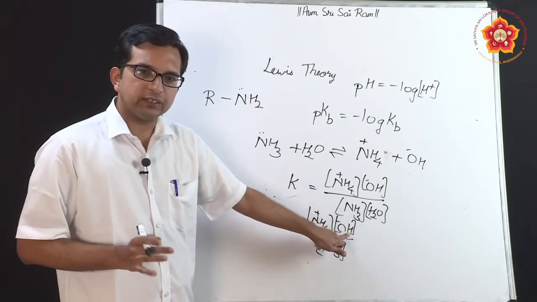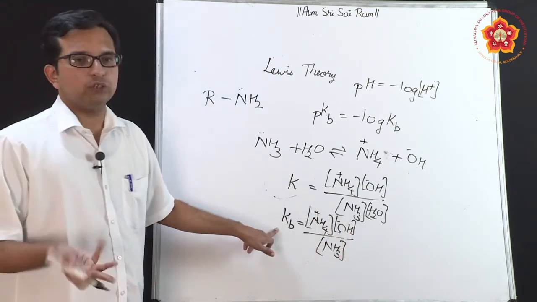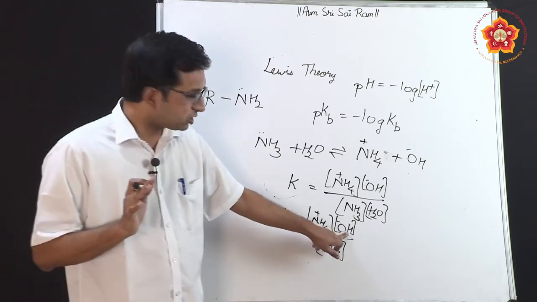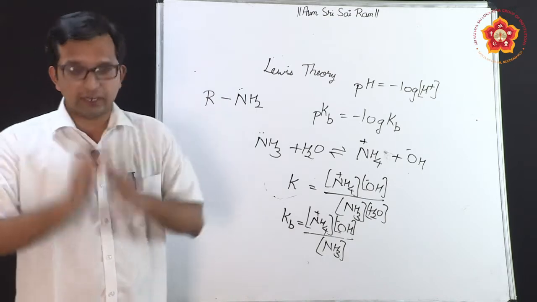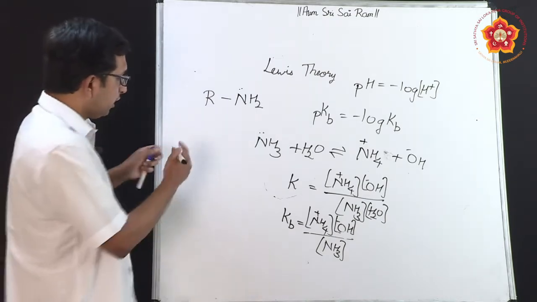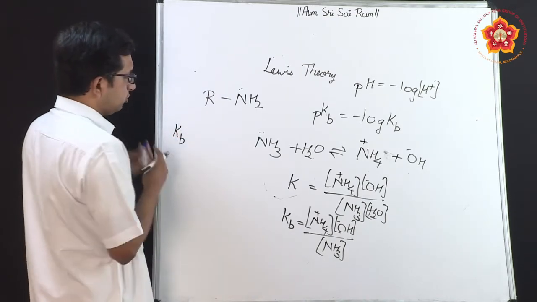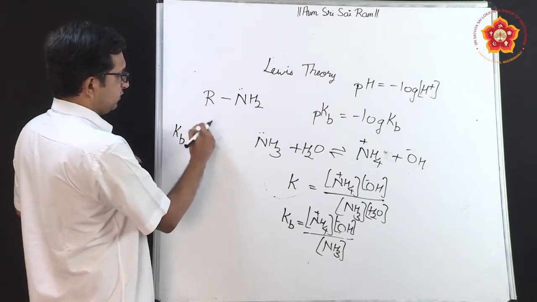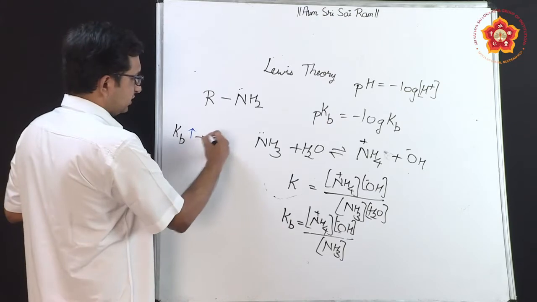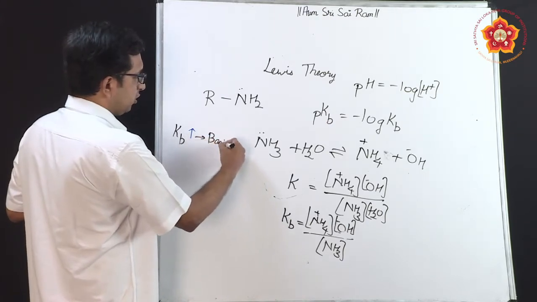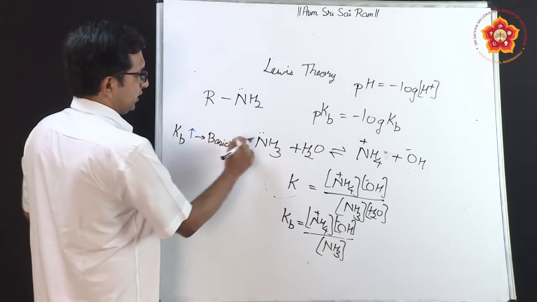If the numerator increases, we know very well that the overall value also increases. So with production of more OH minus, the Kb value increases. What do we understand by this? If the Kb value is increasing, it means that the basicity of the compound will also increase.